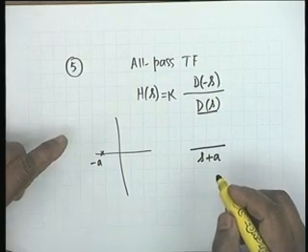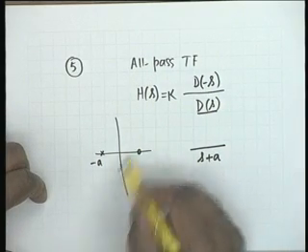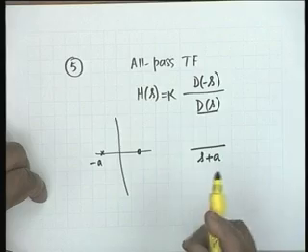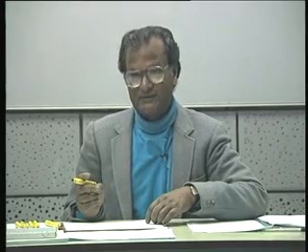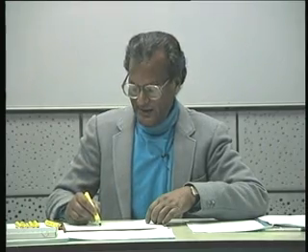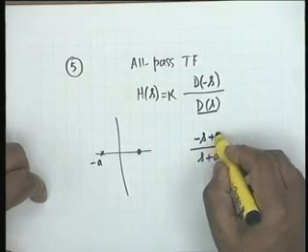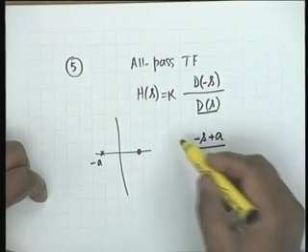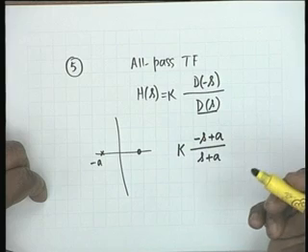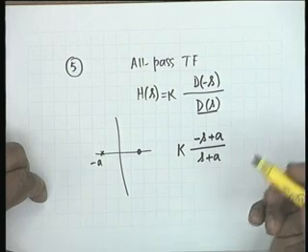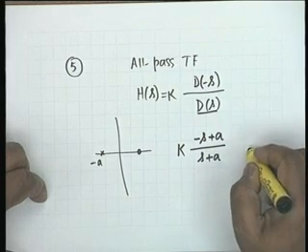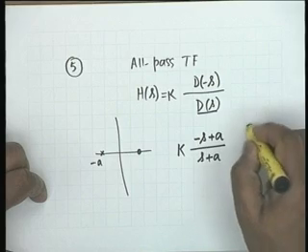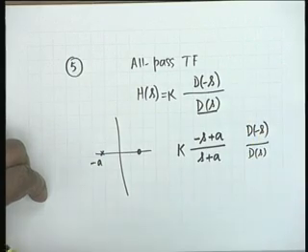The numerator, that is the zero, must be here, which contributes a factor of s minus a, or minus s plus a, and then you can adjust your constant. Adjust your constant such that it fits the given network, and therefore this is of the form: if the denominator polynomial is D of s, the numerator polynomial must be D of minus s.